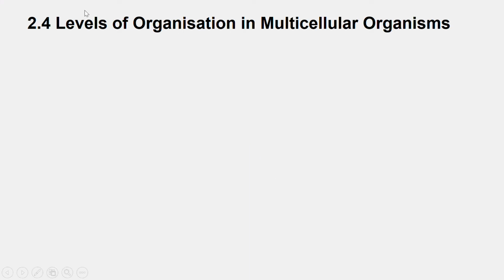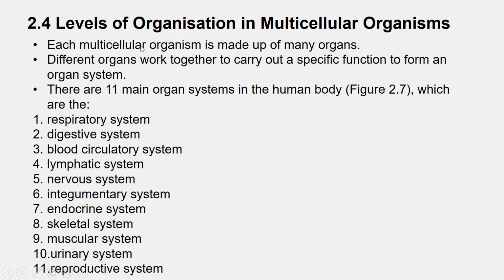Okay, in this video, we are going to look at the levels of organization in multicellular organisms. Can you remember the levels of organization? Okay, it starts with the basic unit of life, which is cell, followed by tissue, organ, system, and organism. Each multicellular organism is made up of many organs, and these different organs will work together to carry out specific functions to form an organ system.